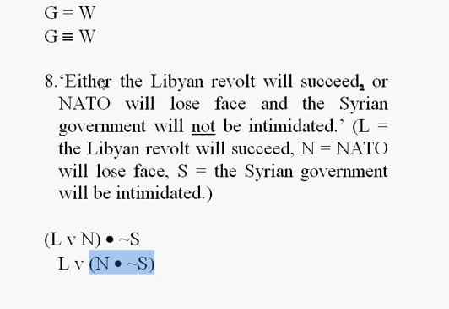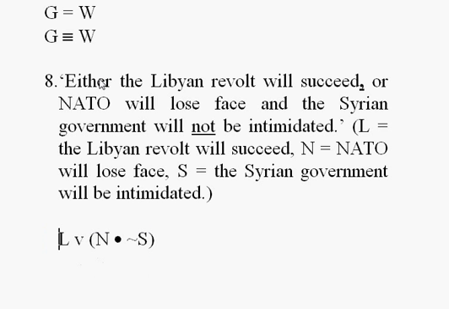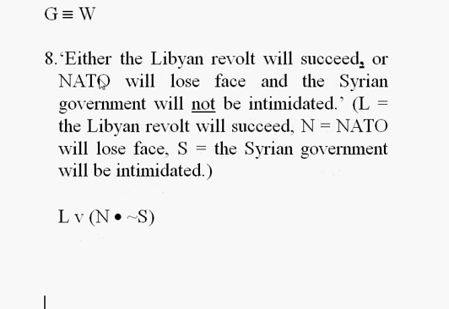And the main operator is going to be that or. In this case, it would be this one. If the statement had said, either the Libyan government will succeed or NATO will lose face, comma, and the Syrian government will not be intimidated, then it would be the first one here. But it wasn't, so it has to be L wedge, parentheses, N dot, tilde S.